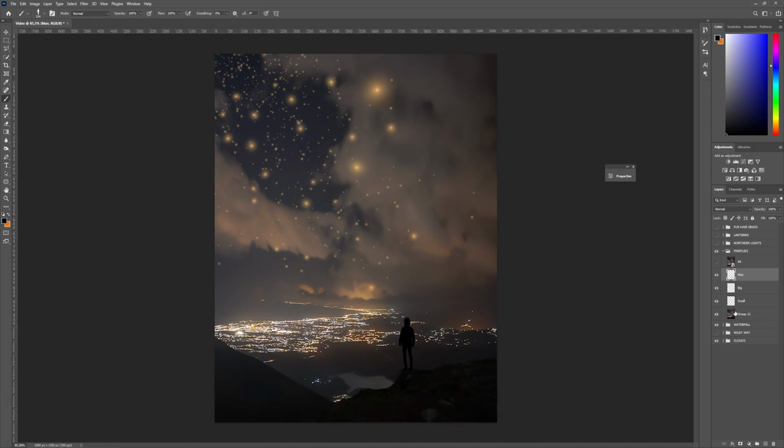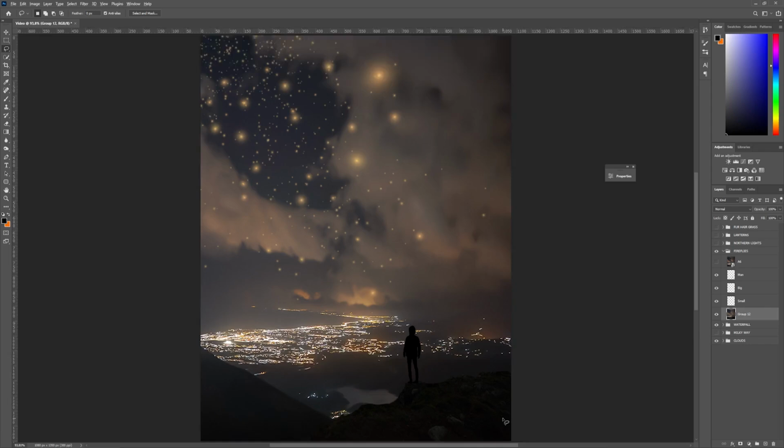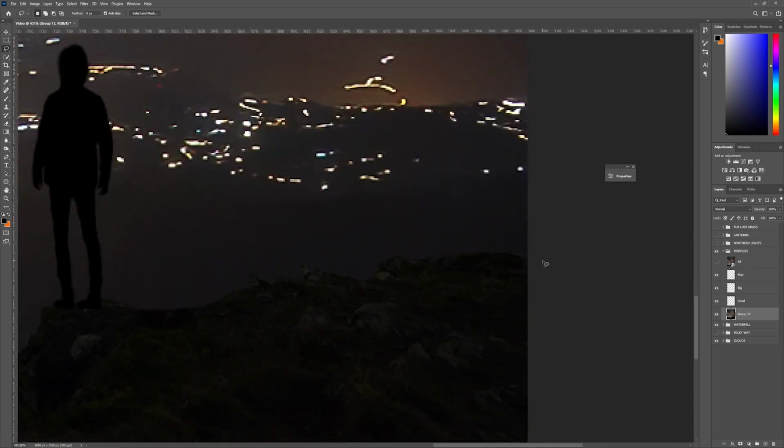The way how I'm going to do this is by creating manual selection around this foreground. So let's just pick our group 12 here, and then I'm gonna go to lasso tool. And all I need to do here is zoom in by holding Alt or Option on Mac and then scrolling. And I'm just going to create a quick manual selection. I think the quick selection tool is not going to pick these edges up since it's too dark. So I'm just going to create a quick selection around here.